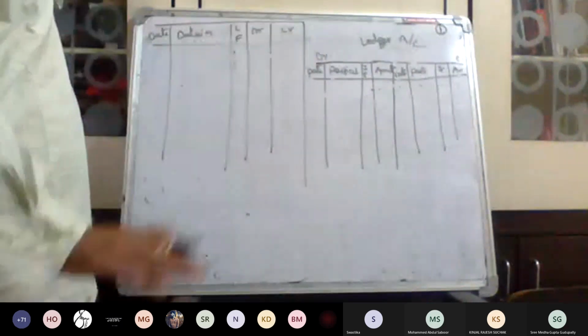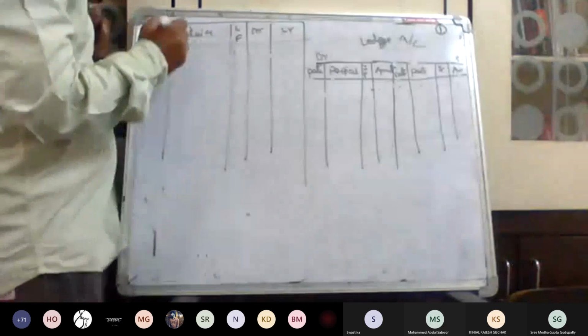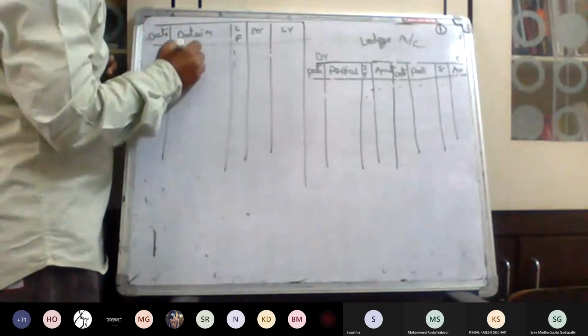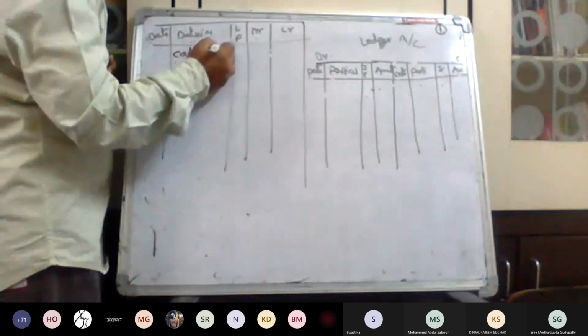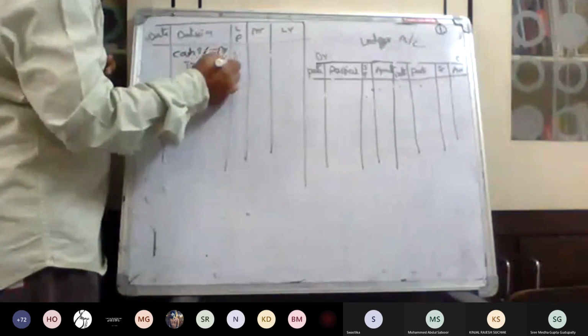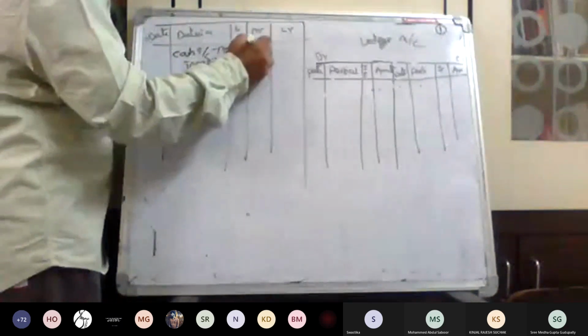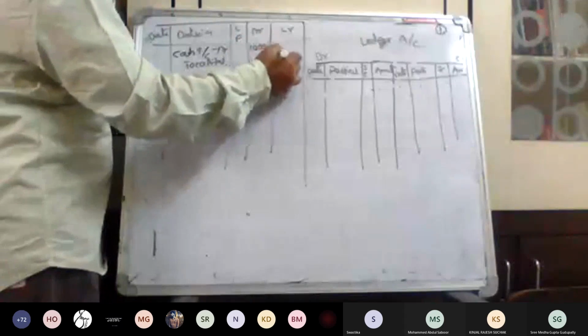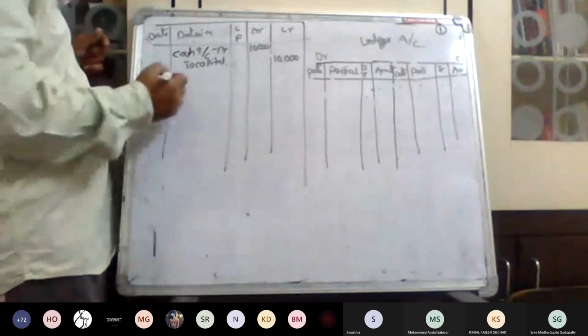This is the ledger. See one example. In the previous class I told you cash account debit to capital. For example, this is the debit 10,000 and 10,000.